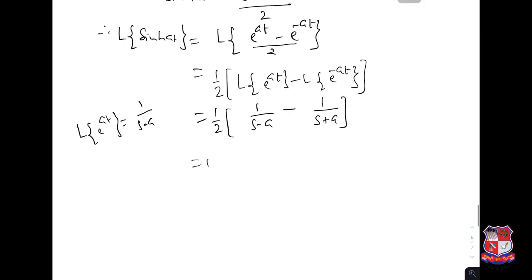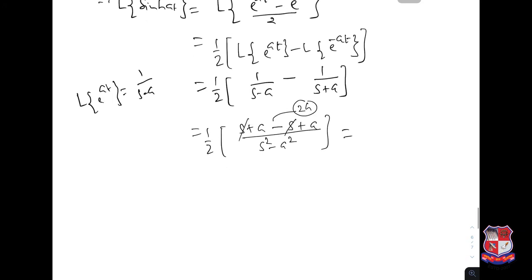Now this is s plus a minus s minus a over s square minus a square, so this part is 2a, and this 2 and 2 cancel. So this is a over s square minus a square.